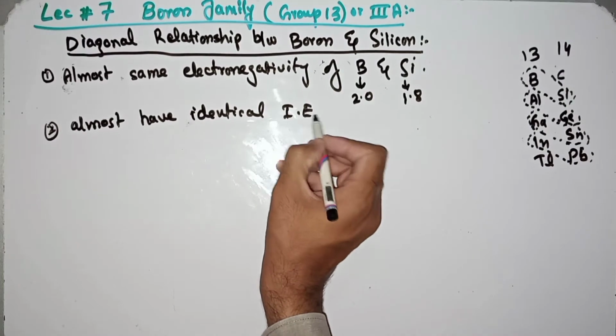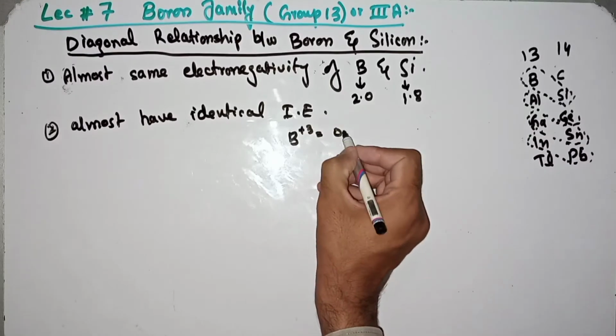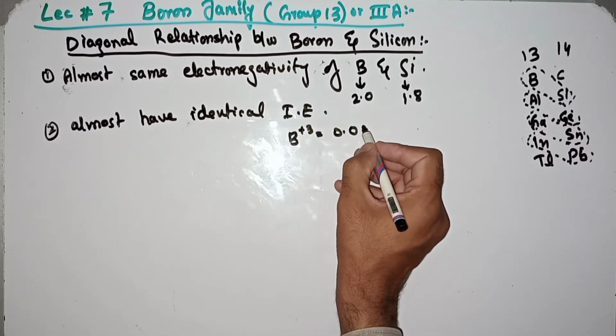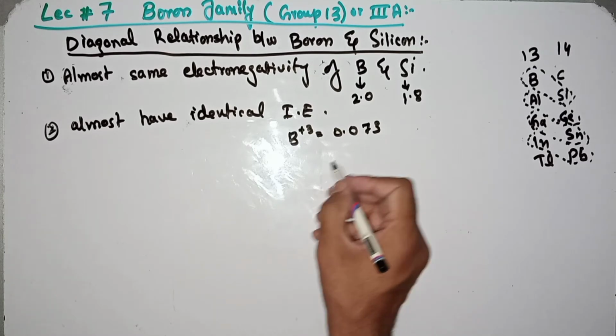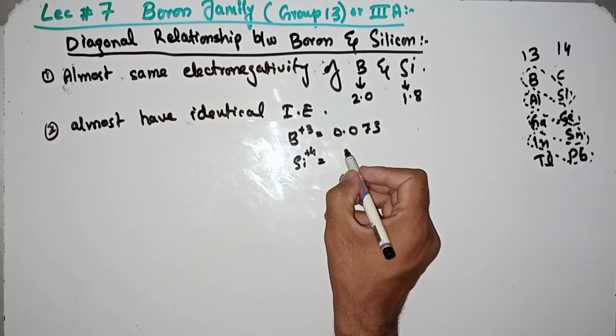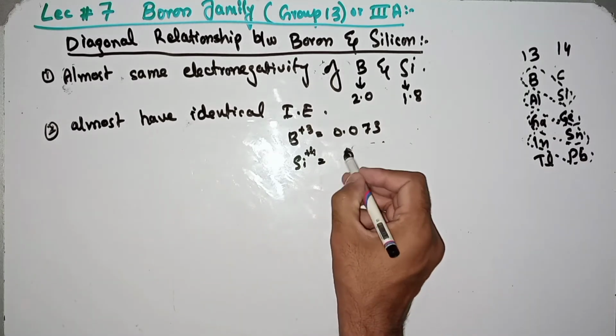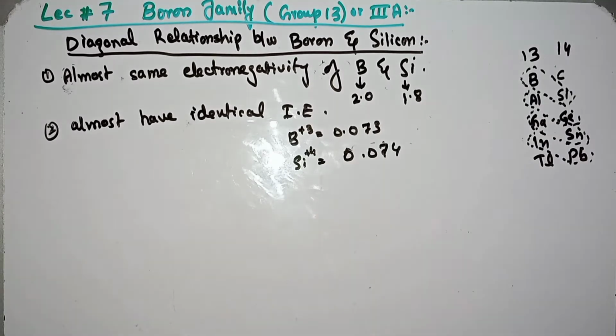The ionization energy of B3+ is 0.073, while the ionization energy of Si4+ is 0.074. Both show the same identical ionization energy. That's why we are taking the diagonal relationship between boron and silicon.